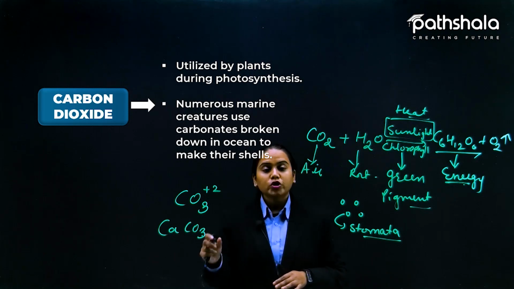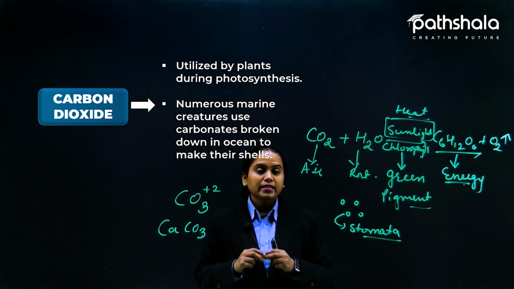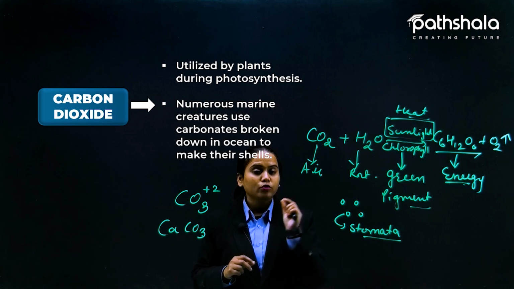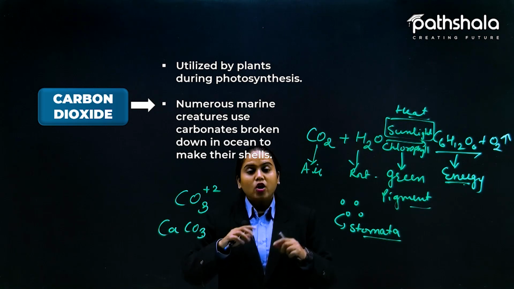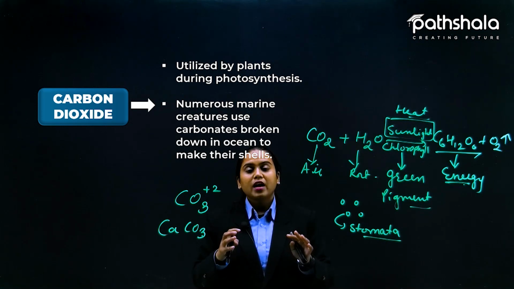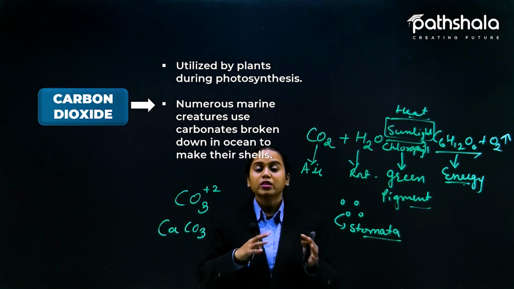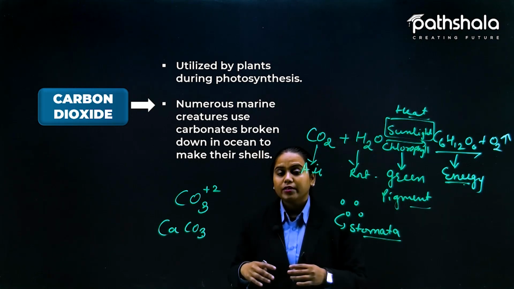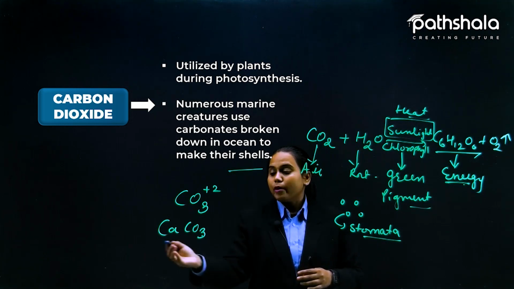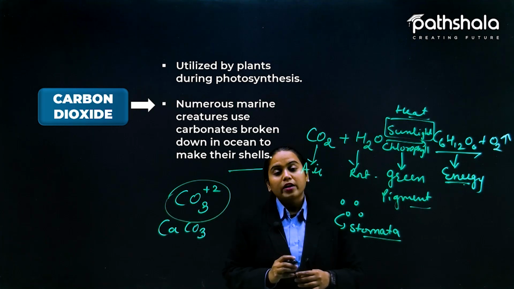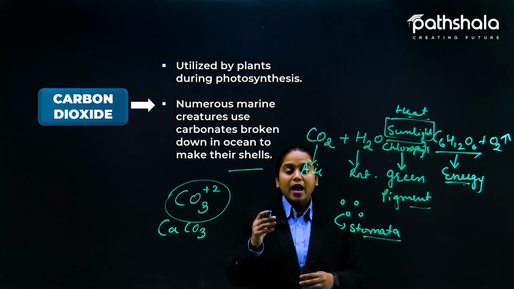So here in the ocean, different animals are present that make their shell. Like you can say the स्नेल्स और जो छोटे छोटे से जीव होते हैं जो मिलते हैं हमें, स्नेल ही बोलते हैं उन्हें, जो ओशन बीचेस पे मिलते हैं. Okay, lots of creatures that are living in the ocean, to protect themselves from the big creatures like sharks और बहुत बड़ी बड़ी जो fishes होती हैं, they cover themselves with shells. Okay, that shell, you see this shell? That shell is made up of carbonate compounds. So for that purpose they also need carbon dioxide.